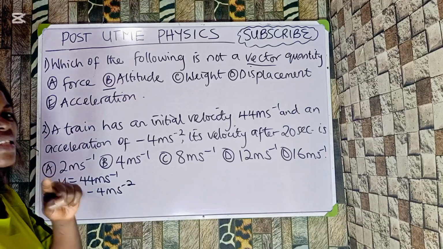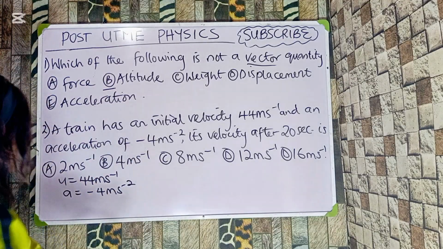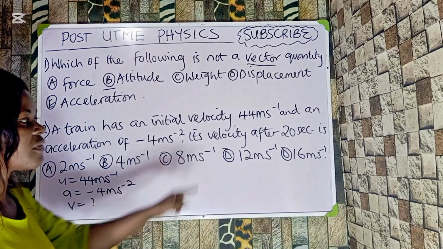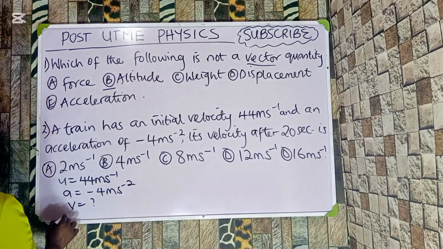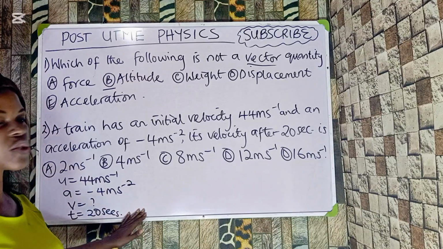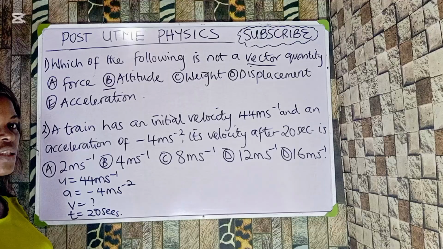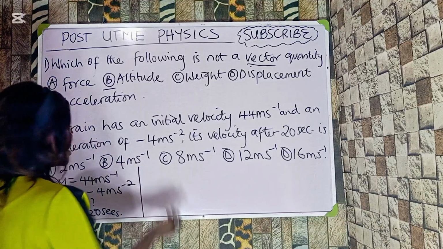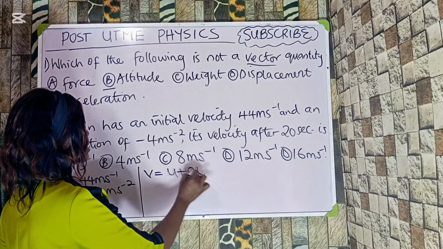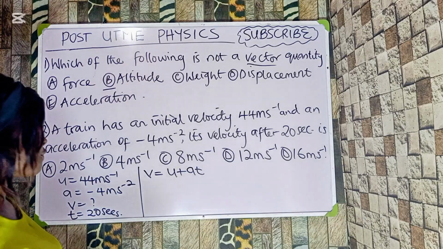Now we're asked to calculate its velocity. Which velocity are we asked to calculate? Its final velocity. That is symbol what? V. We are looking for V. But the question gives us time as 20 seconds. So my t is 20 seconds. Now for us to solve this, we are going to look at the equation of motion that will fit into what we are looking for, which is the first equation of motion. And it states that what? V is equal to u plus at, right? Now what is my v? That is what I am looking for, which is the final velocity.